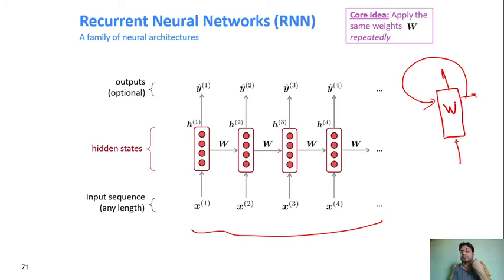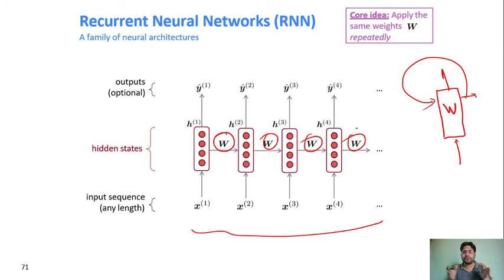Weight will remain same for all the factors. So whatever W you use here, the same W you will use here, and here, and here. Only input and output is changing. So now here we are taking the context as well. As inputs are the same, depending upon the length of input, you will just do the same process n number of times.